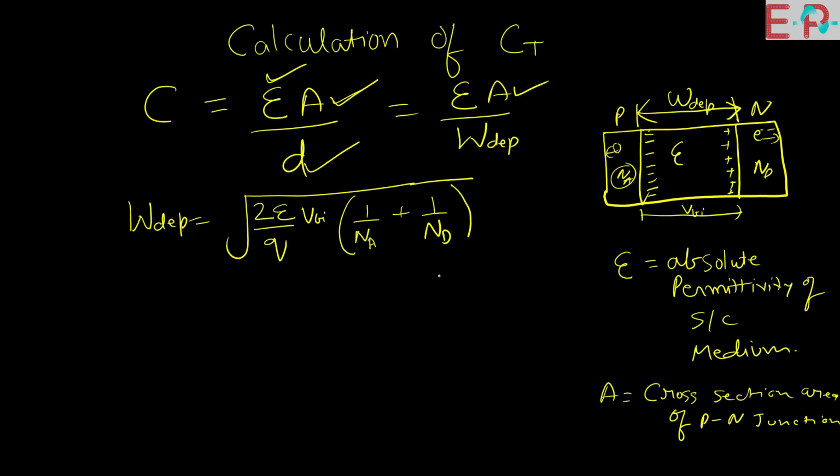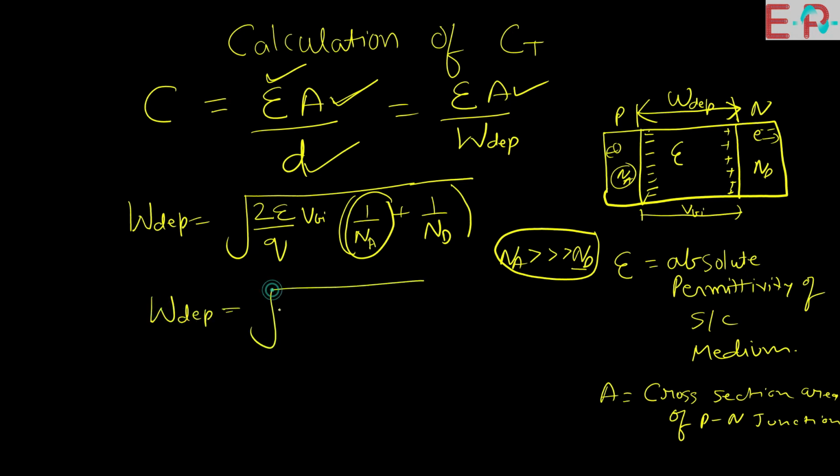So let's say the P side semiconductor is heavily doped, so the acceptor atom impurity is greater than the donor atom impurity. So we can neglect 1 upon Na, and we can say the width of the depletion region equals the root of 2 times the absolute permittivity of the semiconductor times the built-in potential upon Q, the electronic charge 1.6 into 10 raised to power minus 19 coulomb, into 1 upon Nd, which is left. So we can write the donor atom impurities over here.